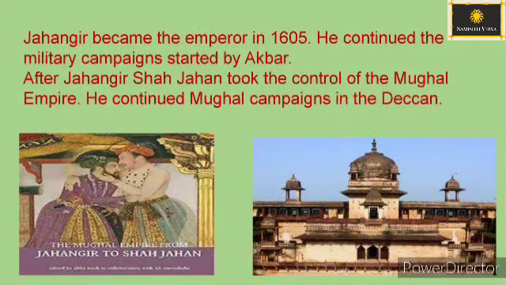Jahangir became the emperor in 1605. He continued the military campaigns started by Akbar. After Jahangir, Shah Jahan took control of the Mughal Empire, and he continued Mughal campaigns in the Deccan.